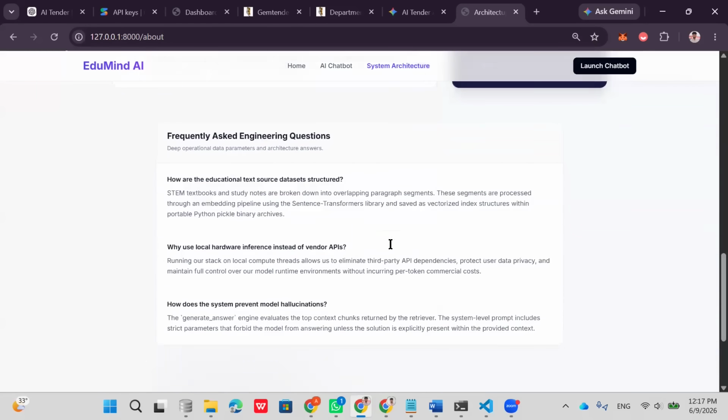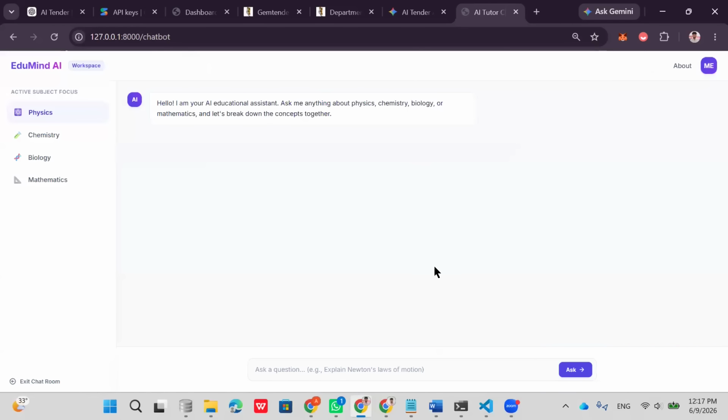If I click this AI chatbot, it goes to the chatbot. As I showed initially, you can ask questions here and generate the answer. Now I'm asking what is an atom.